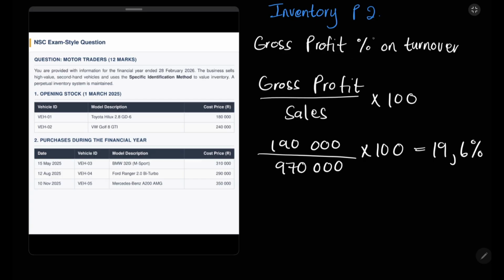So they might not use this symbol, they might actually say percentage when it's time to calculate. So guys, they won't always ask you the gross profit percentage or the markup or the inventory turnover rate. I just want to introduce them in almost every single activity so that you guys remember the formula. That way it'll be easier for you to memorize it.